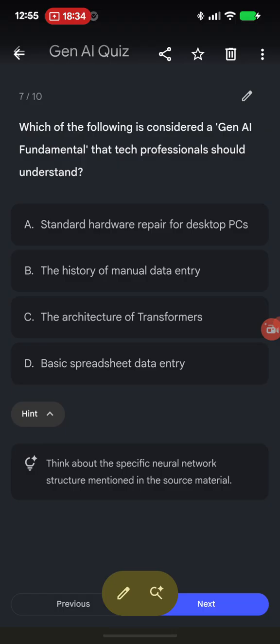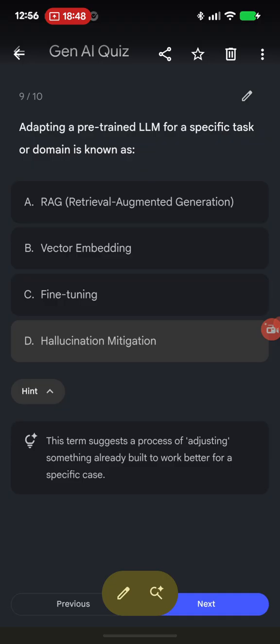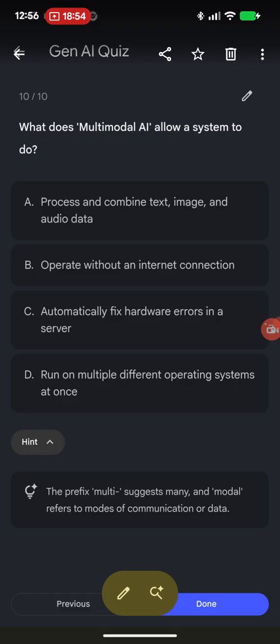Next question, which of the following is considered a Gen AI fundamental that tech professionals should understand? What is the focus of prompt engineering in the context of working with large language models? Adapting a pre-trained LLM for a specific task or domain is known as? And finally, what does multimodal AI allow a system to do?